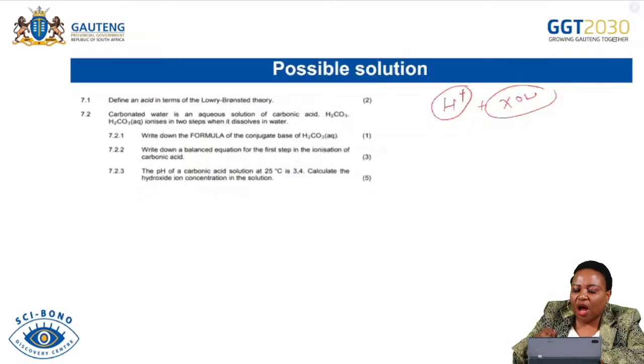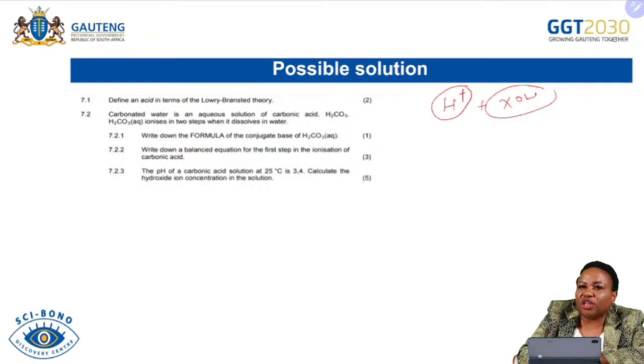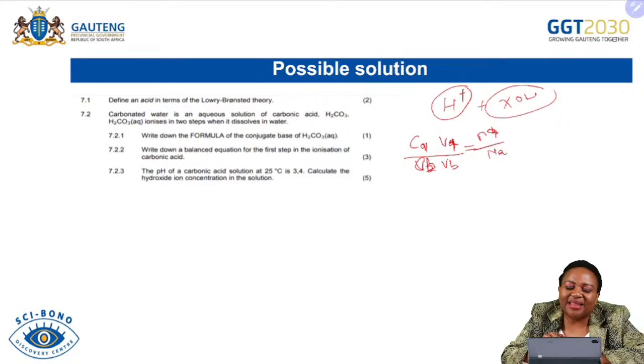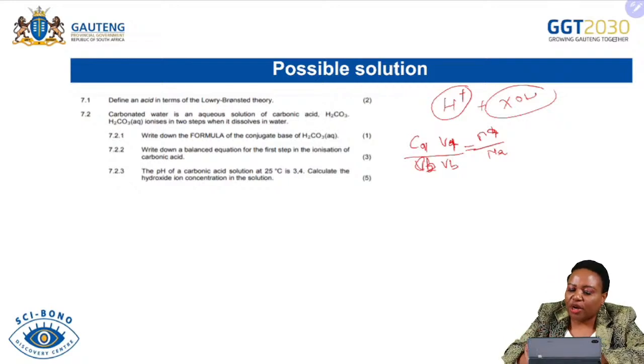So by the formula for calculating neutralization, we know that C1V1 over C2V2, or CaVa over CbVb, let me say A and B, so concentration of an acid, volume of an acid, concentration of a base, volume of a base, is equal to the number of moles of the acid divided by the number of moles of the base. We have already seen that the ratio in which these two react is 1:1, so this will fall off because it is 1/1. So it's going to be CaVa equals CbVb.